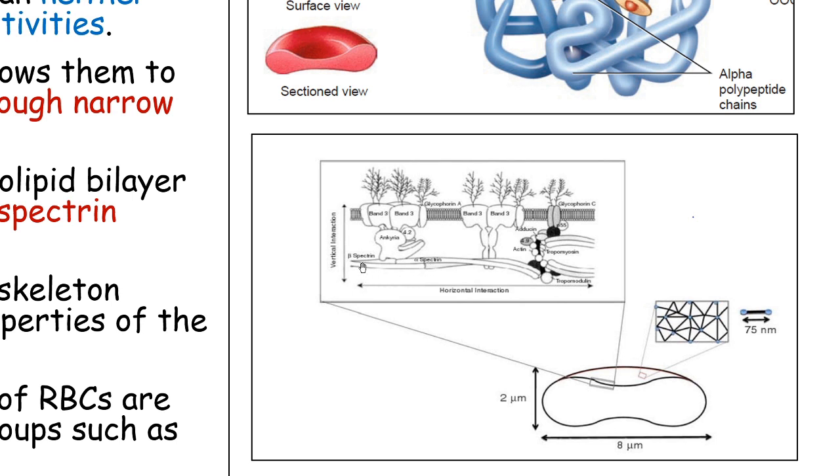There are different types of spectrin like alpha, beta, etc., and you can also see the ankyrin, which is shown here. These two are the main ones contributing to the elastic properties of the RBC membrane.